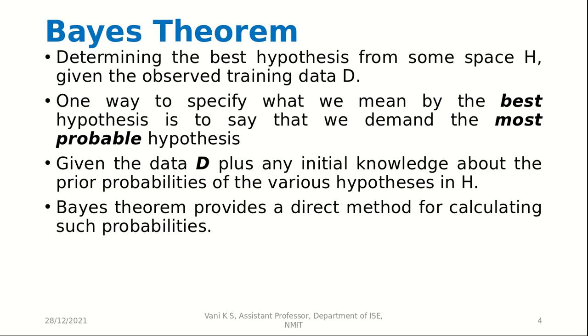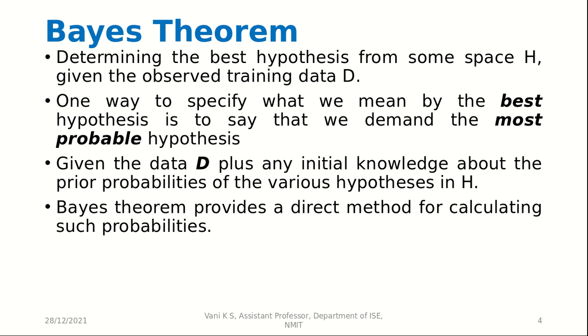Then, Bayes' theorem is basically used for determining the best hypothesis from some space H given the observed training data D. Now, one way to specify what we mean by the best hypothesis is to say that we demand the most probable hypothesis. So, whichever has the highest probability will be our demanded hypothesis. Then, given the data D plus any initial knowledge about the prior probabilities of various hypotheses in H, Bayes' theorem provides a direct method for calculating such probabilities. So, Bayes' theorem provides a direct method for calculating probabilities whenever certain data and some prior knowledge is given.